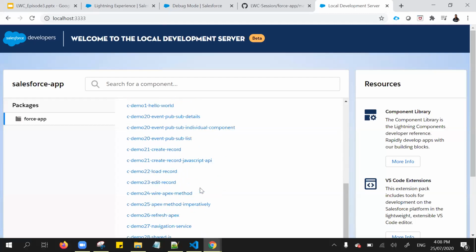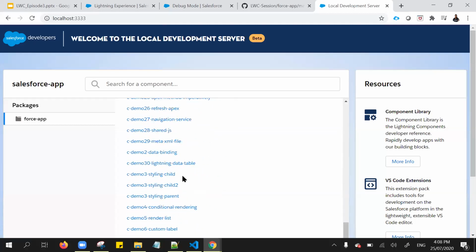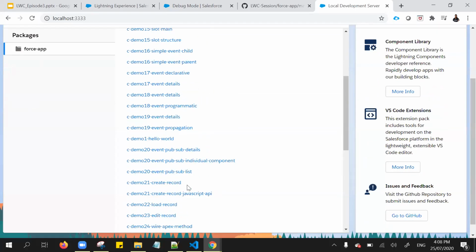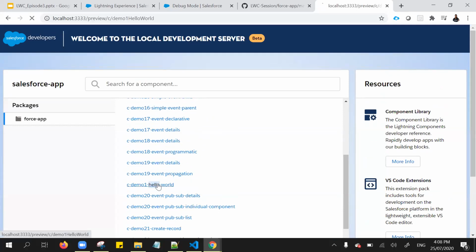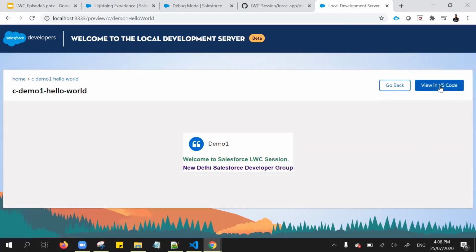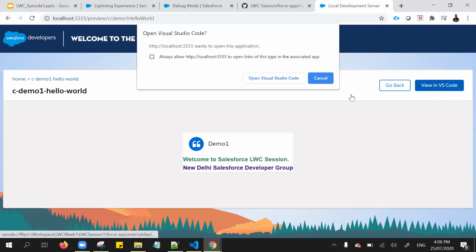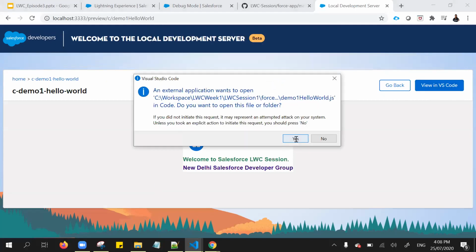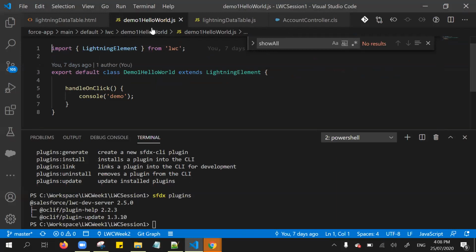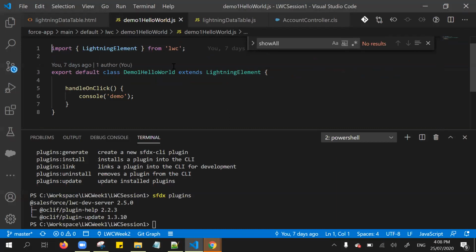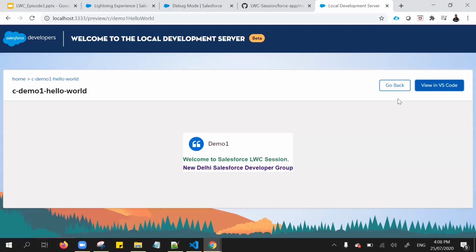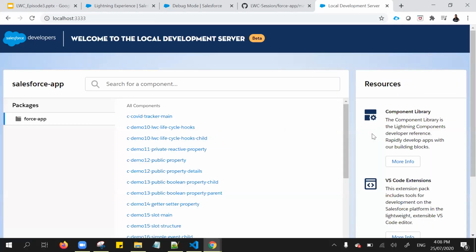And let me go again to the same component. Hello world, yeah. And if you click this view in VS Code, it opens the particular component in your Visual Studio Code also, right? How easy is that, right? Let me go back. So this is a simple component, right?